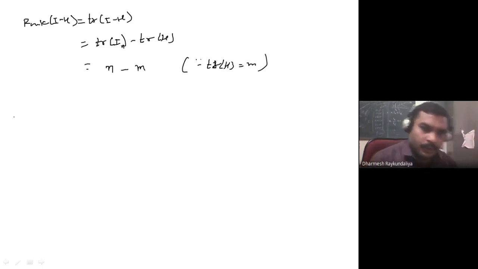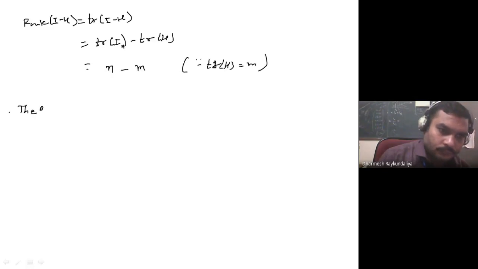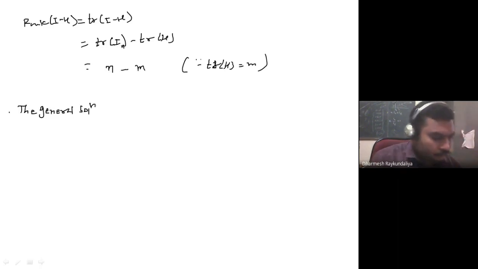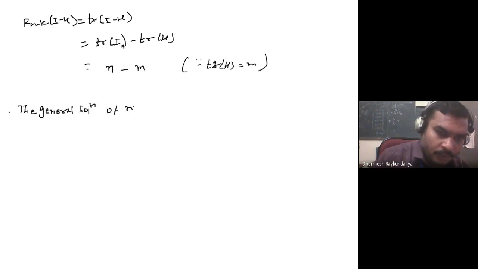The general solution of non-homogeneous equation.